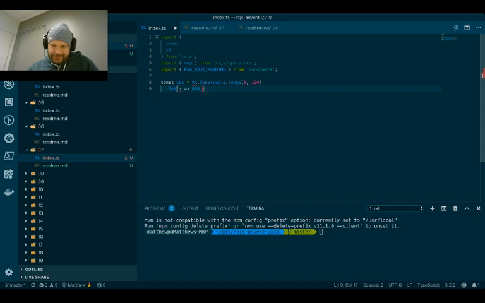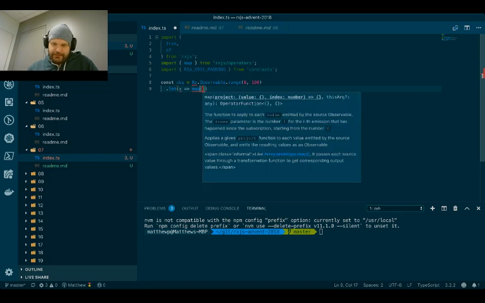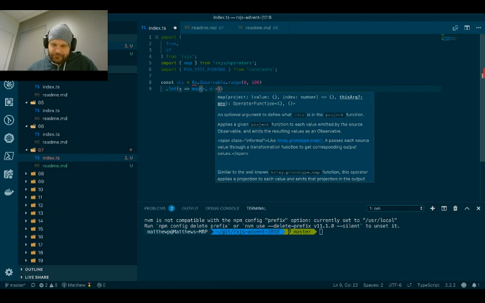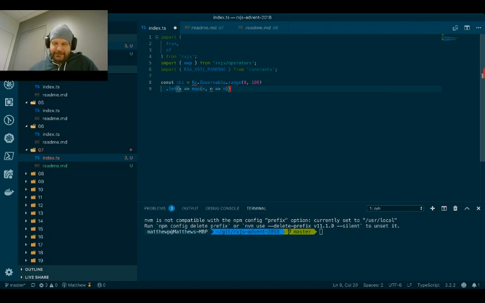Whoa. Okay, it's getting a little ahead of me. But anyways, you could get that map function that we were exporting and call it directly, and then do all of these sorts of things where you say .let.